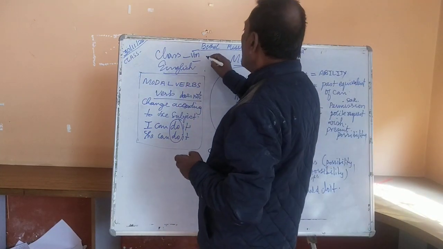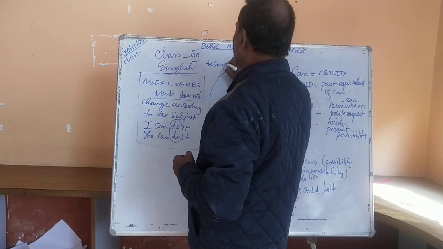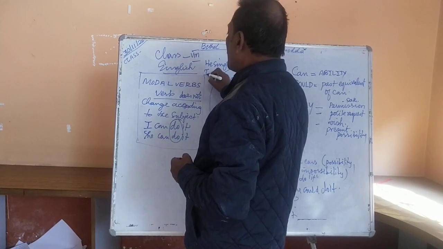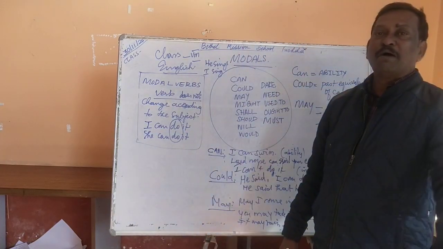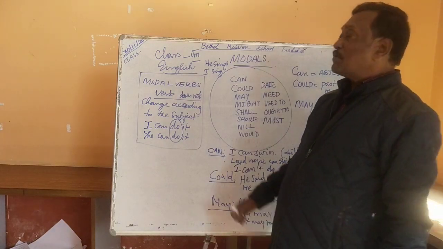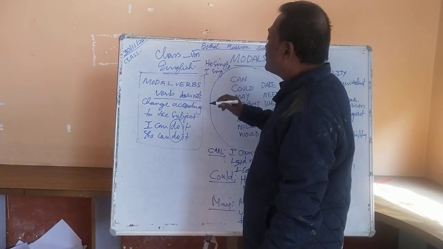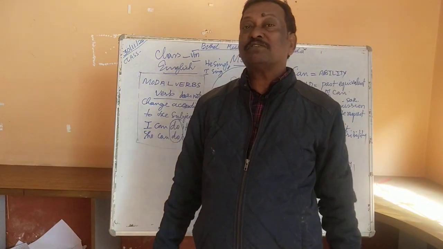For example, if I write a sentence like this, he sings. But if he changes into I, it is not sings but I sing. Remember? He sings but I sing. But why do I add S here? Because he is a third person singular. So obviously the verb changes.